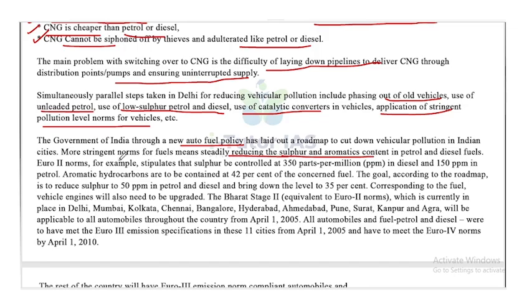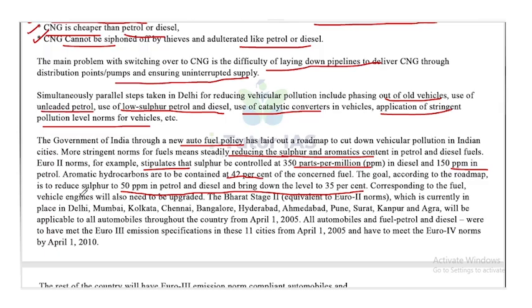Euro 2 norms, for example, stipulates the sulfur to be controlled at 350 parts per million in diesel and 150 parts per million in petrol. Aromatic hydrocarbons are contained at 42% of concerned fuel. The goal, according to the roadmap, is to reduce the sulfur to 50 ppm in petrol and diesel and bring down the aromatic level to 35%.